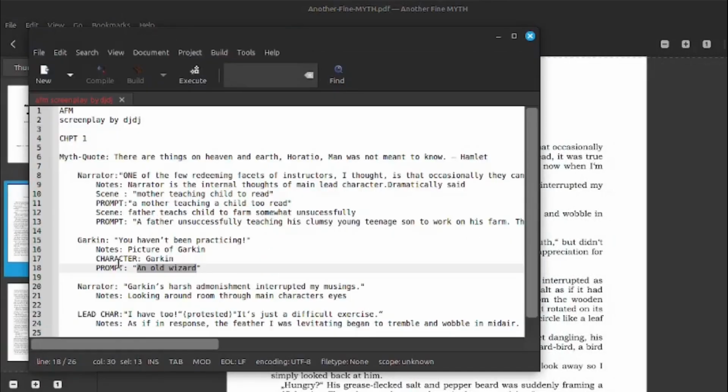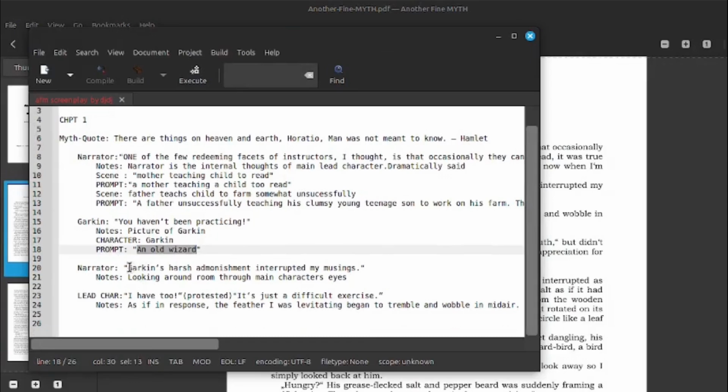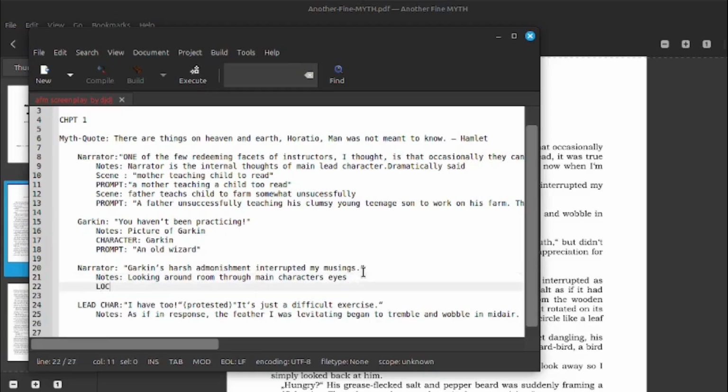Right, in the script, the narrator: Garkin's harsh admonishments interrupted my musings. Looking around the room through the main character's eyes. Right, so now we've got a prompt for a location. This is a location. So where are we?